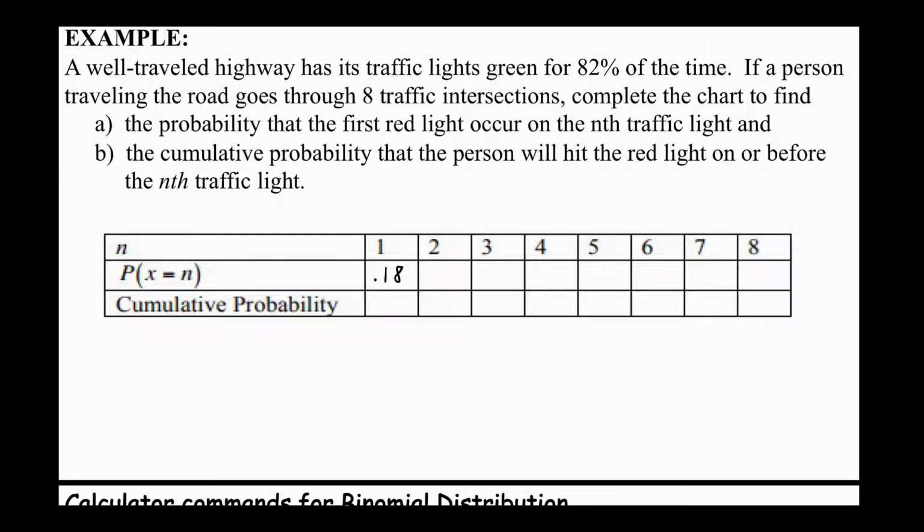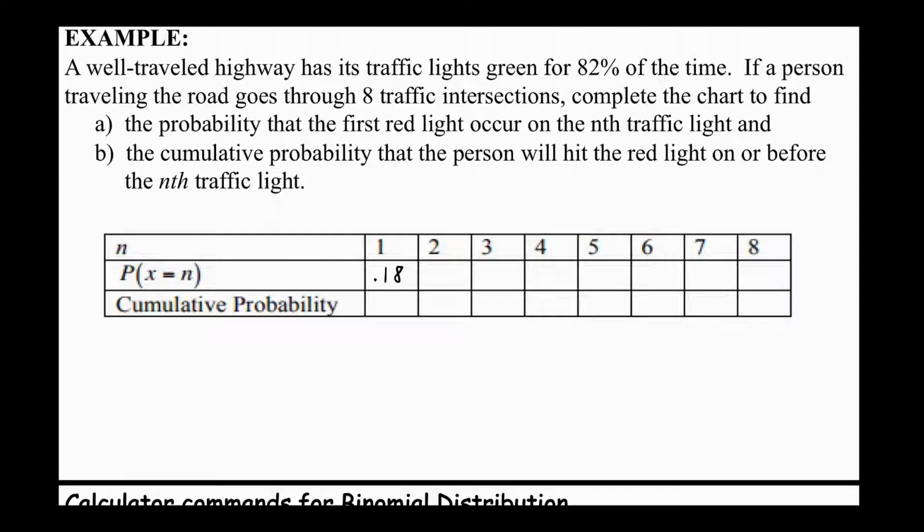Okay. The second one says, what's the probability that I pass through the first light safely, and the second light is the one I have to stop at? What happened on the first one? I went through. What was the probability that I went through? 82% that I got through. And then I have to stop on the next one. What's the probability that I have to stop? 18%.